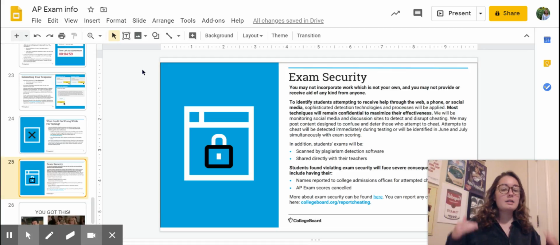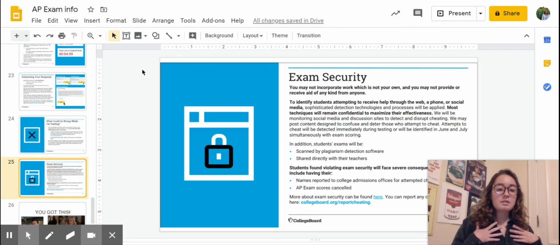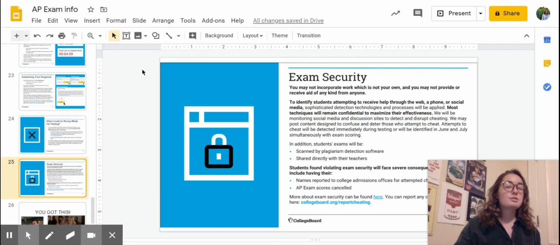So you cannot be texting or calling or in the same room as a friend working together, because AP hasn't even told us what all their security protocols are because they don't want us knowing and telling you so you can prepare ahead of time of how to cheat. The consequences are really, really serious when it comes to this. College Board, which runs AP, is connected with everything with SAT, with sending things to colleges.